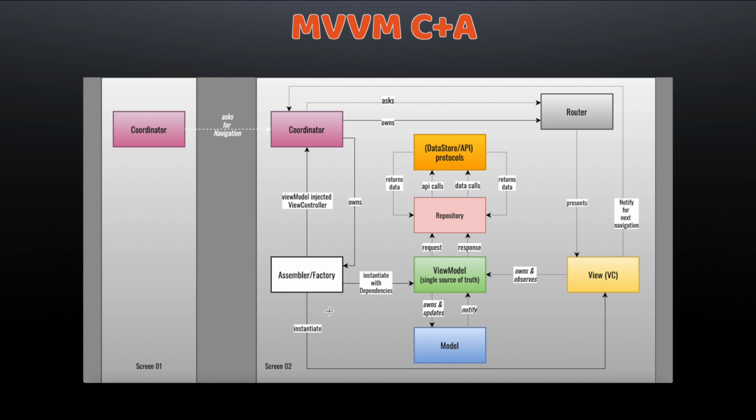Now you are clear with the flow of how navigation, control, and data flow in MVVM C+A architecture. As a next part, we will very quickly discuss all the components individually, and then we will map them to the coding components.